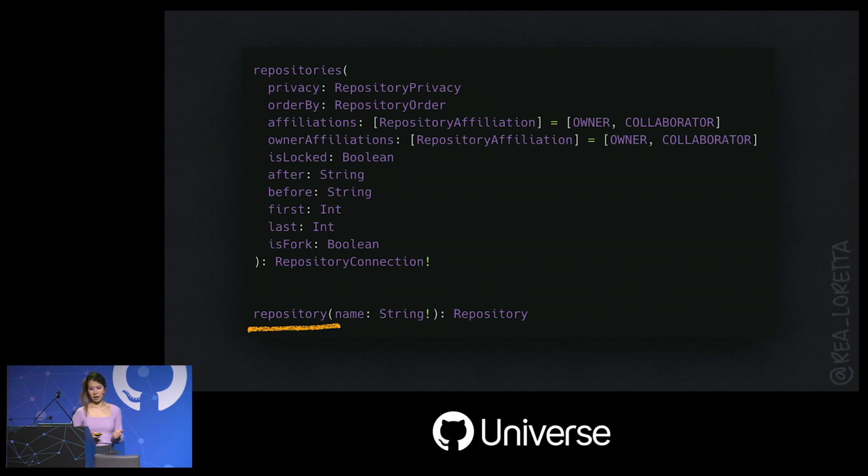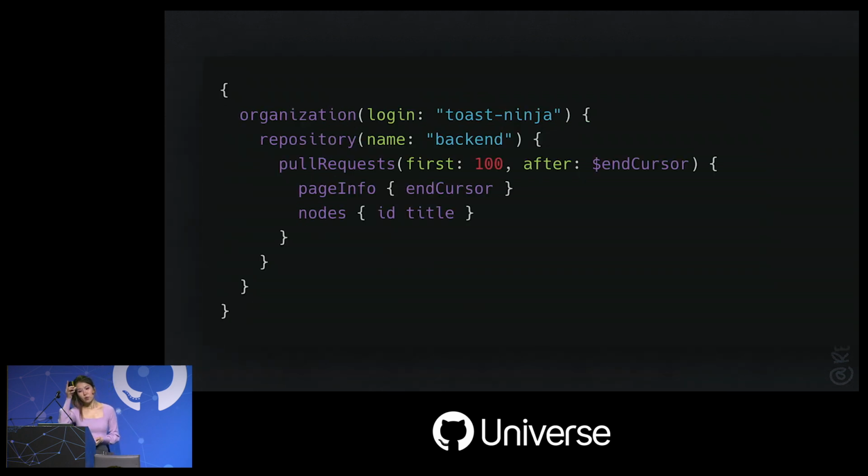This is from the API schema documentation. So we can either paginate over repos and apply various filters, or we can just pull one repo at a time. The latter seems handy, so let's use that. Now we can run one query for each repository and then paginate on the nested entity, pull requests.